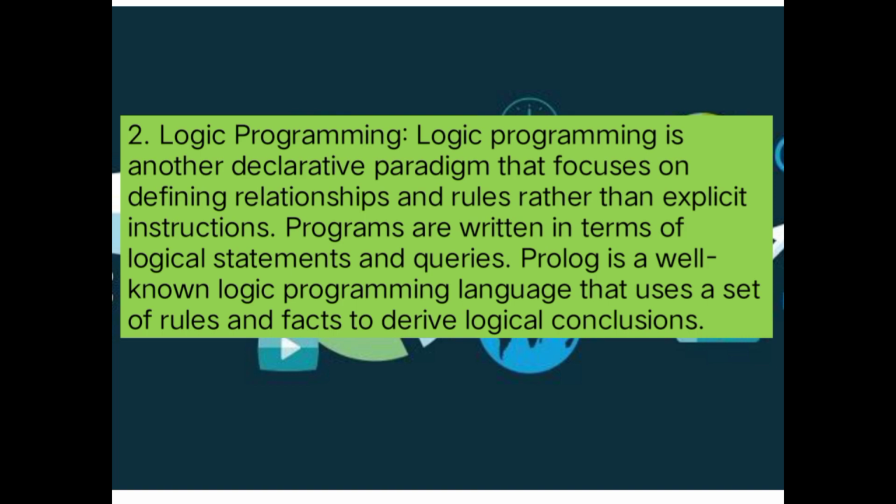Number 2 example, logic programming. Logic programming is another declarative paradigm that focuses on defining relationships and rules rather than explicit instructions. Programs are written in terms of logical statements and queries. Prolog is a well-known logic programming language that uses a set of rules and facts to derive logical conclusions.